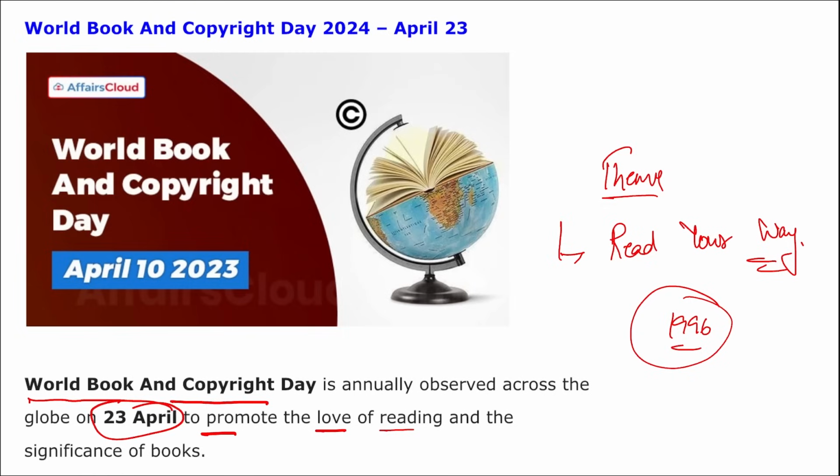Why 23rd of April? Because this marks the death anniversary of renowned authors such as English poet William Shakespeare, Spanish writer Miguel de Cervantes, and Peru-born Spanish Inca Garcilaso de la Vega. These are some of the famous writers, and 23rd of April marks their death anniversary. Correct?